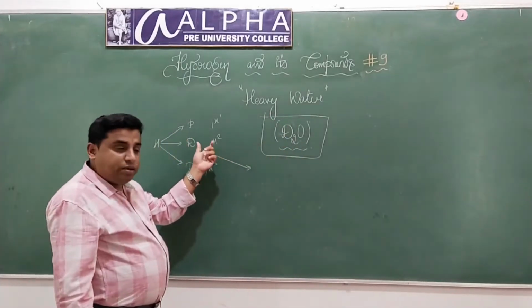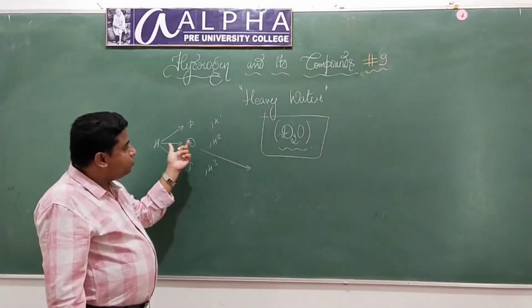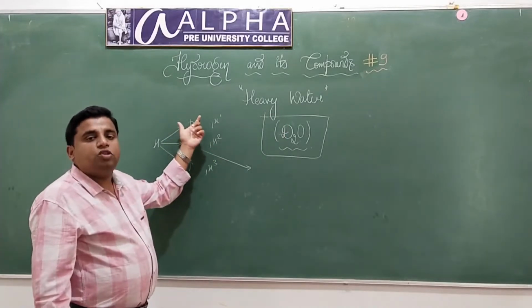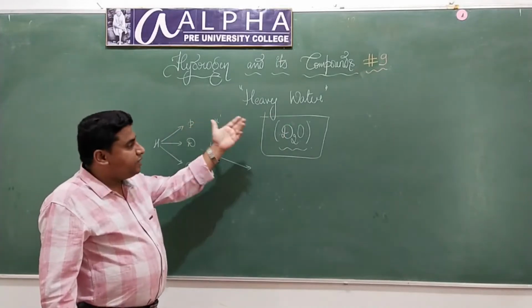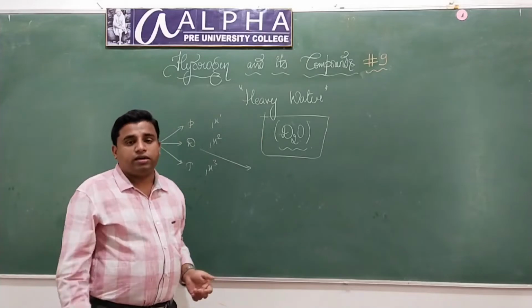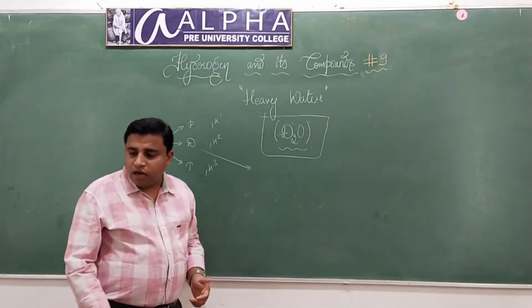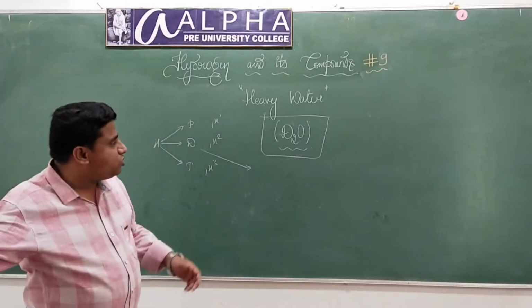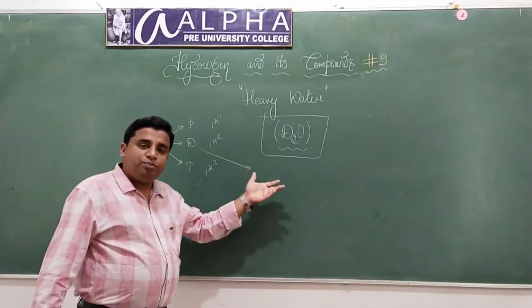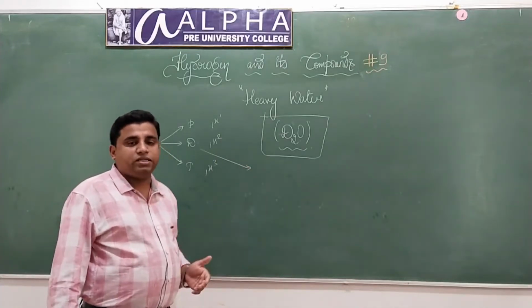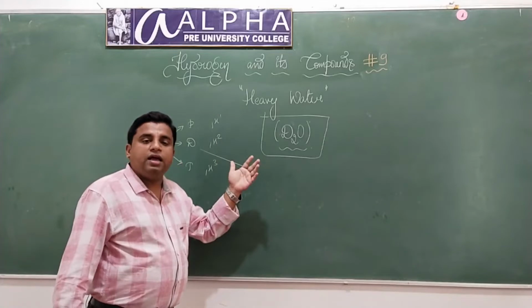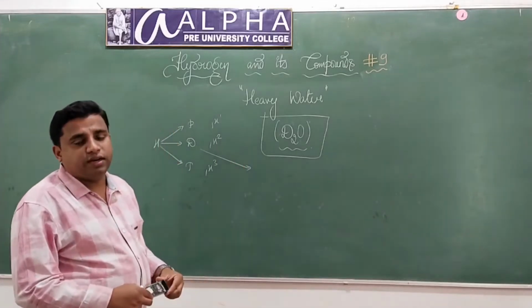Since deuterium has more atomic mass than the ordinary hydrogen, the resultant water is called heavy water. Now let us look into the preparation of heavy water, the physical and chemical properties of heavy water, and the uses of heavy water in this video.